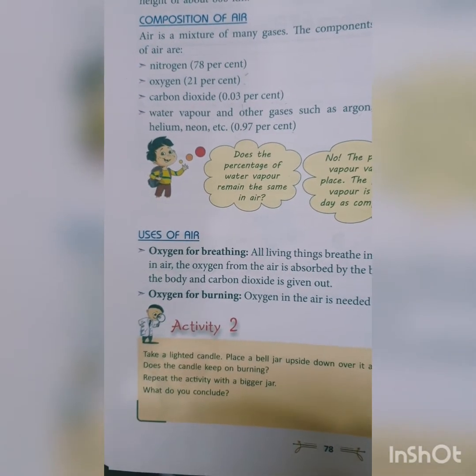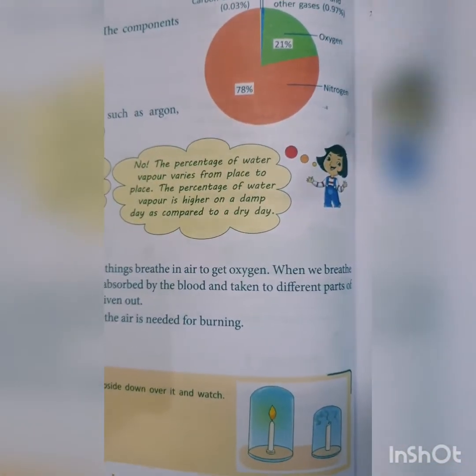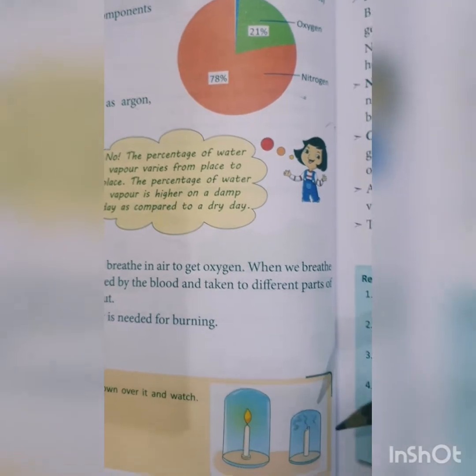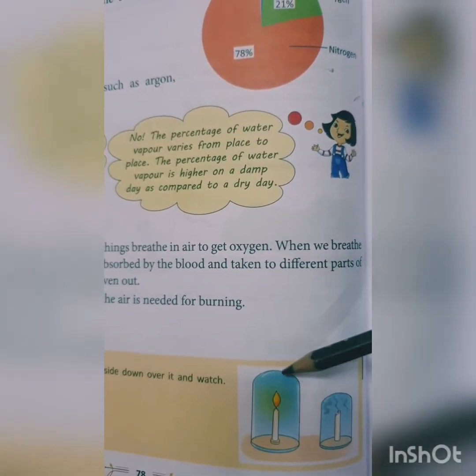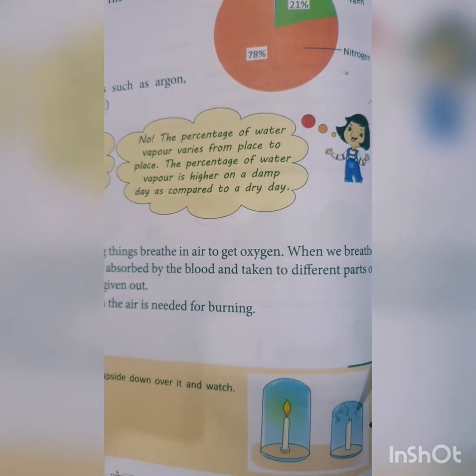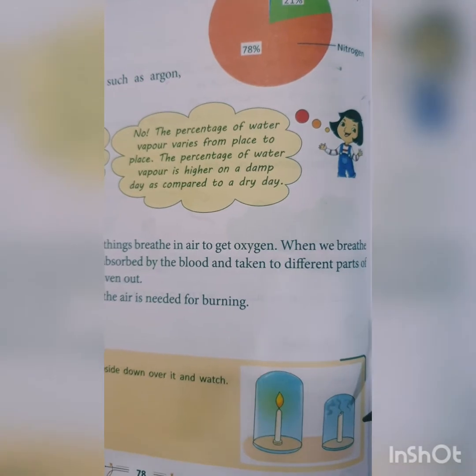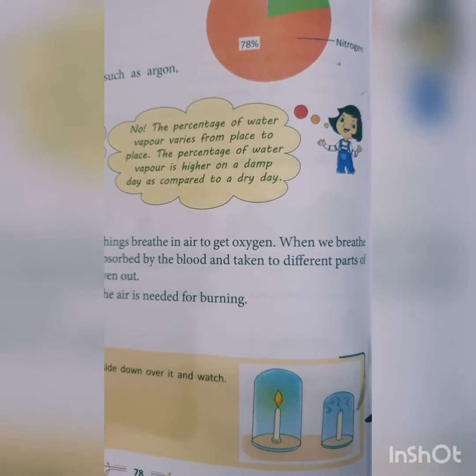What you have to do in this activity is take two burning candles and two bell glass jars, and put the bell glass jars upside down on the candles.